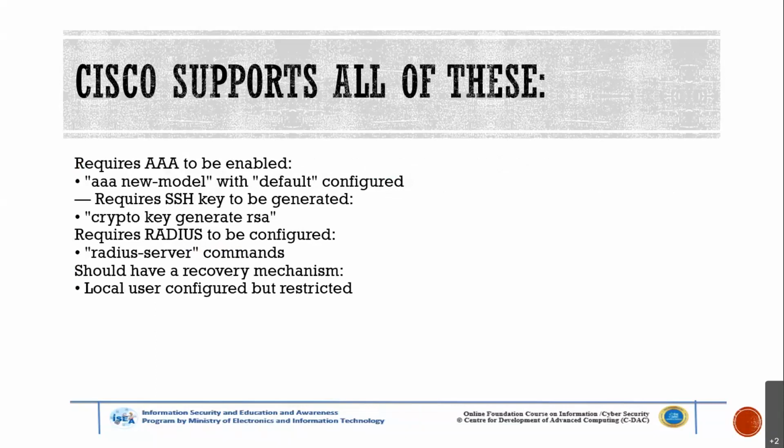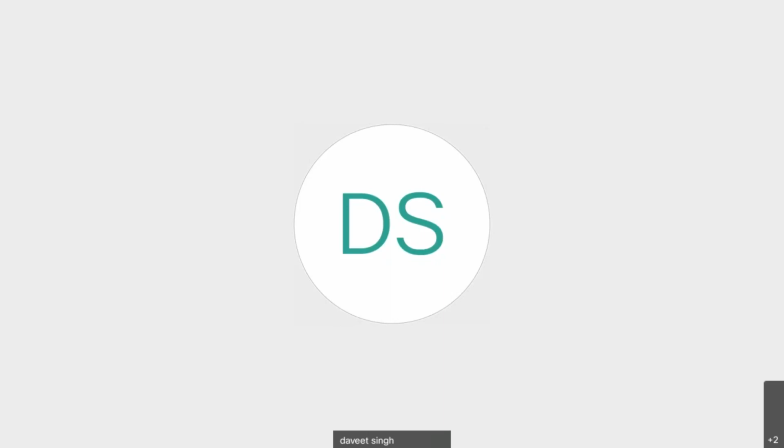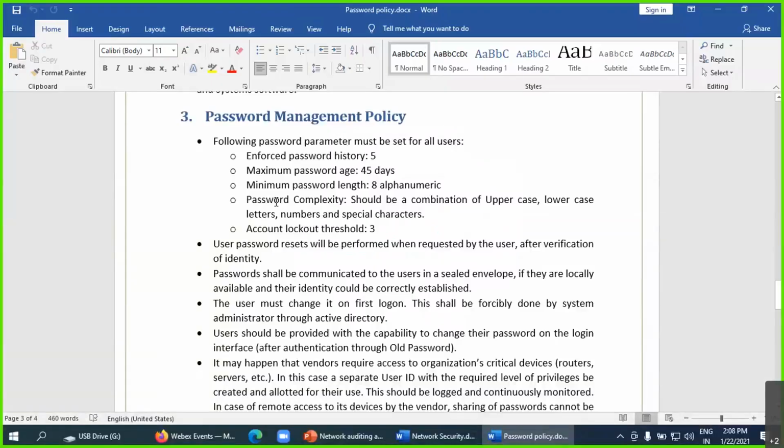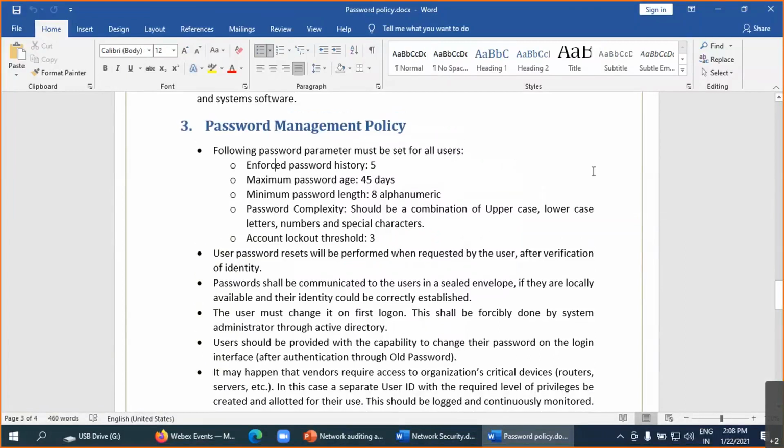These are the number of things you can do for securing your network. How can you secure your network? It is under best practices. Let's suppose I have a password policy. Let me share it. Suppose a password policy is implemented in the organization. If everybody knows there is a password policy implemented, they have to work on it every time.